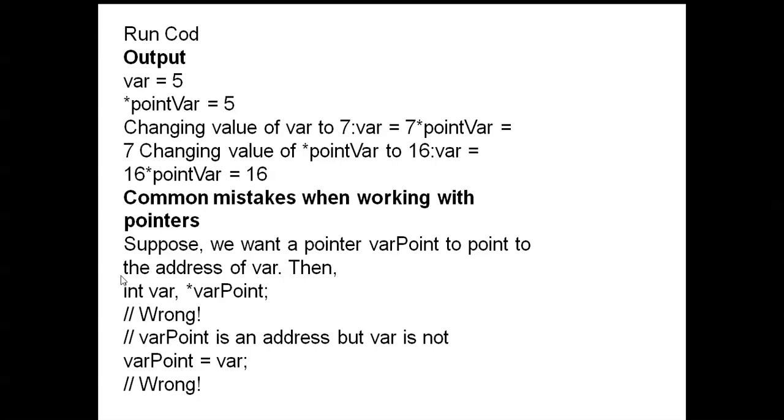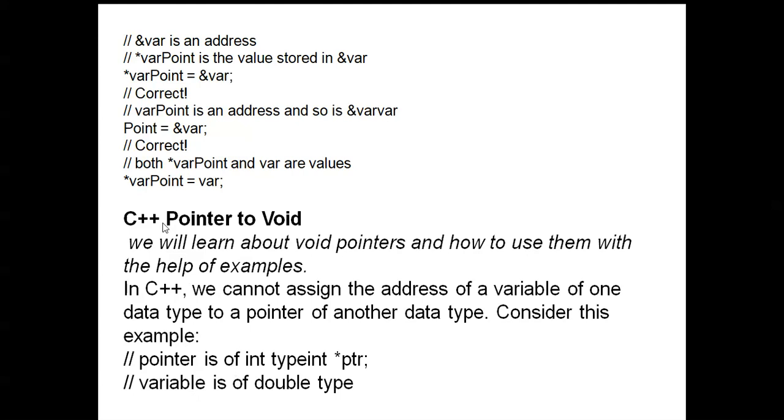A common mistake when working with pointers: suppose we want to print the address of a variable using a pointer. Writing int var, then *ptr, is wrong. ptr is an address, but var is not. Writing ptr is called var is also wrong. Here you can see *ptr is the value stored in &var, so *ptr is called &var.